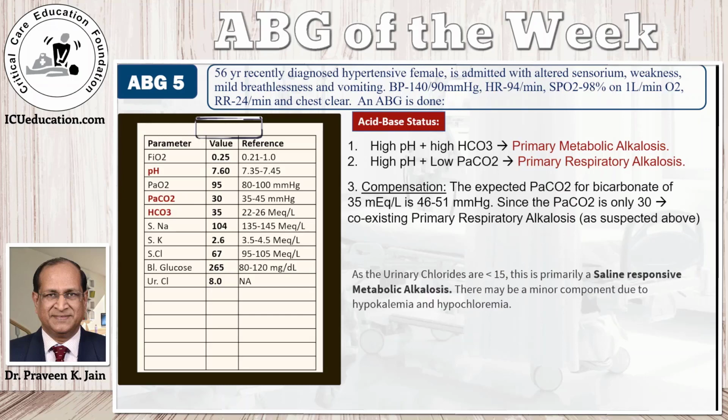Whenever you have metabolic alkalosis, you need to find out whether it is fluid responsive or fluid unresponsive, which is another way of saying, is there hypovolemia or no hypovolemia? If the urinary chlorides are less than 15, and some people say less than 20, it means that the person is saline responsive, or in other words, the patient is hypovolemic. And you need to use your clinical skills to determine why he is hypovolemic. In this case, the urinary chlorides are definitely below 15. It is only 8. So there is hypovolemia. The hypovolemia could be because of vomiting, could be because of other things, and we will see that later.